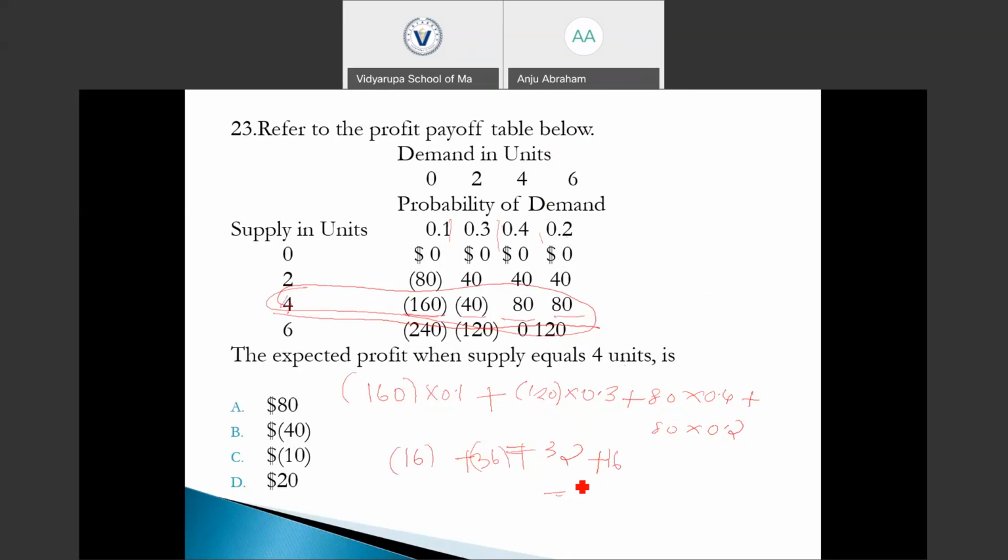So 32 plus 16 minus 36 minus 16, which is going to be our expected profit.